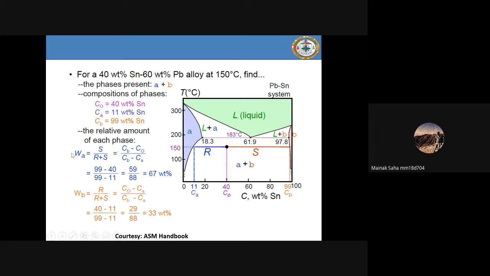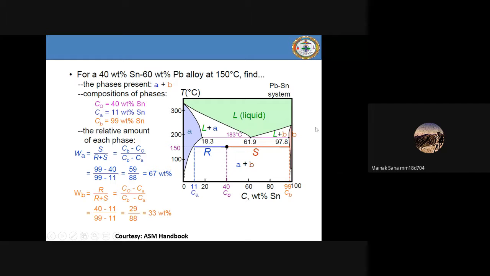So this is the temperature. Now I'm just coming back, I am just explaining all the basics to you. So this is the lever rule. If you talk in terms of this composition, you initially started with C0 composition and you have cooled it to 150 degrees like this. You apply the same fundamentals here like in the previous phase diagram.